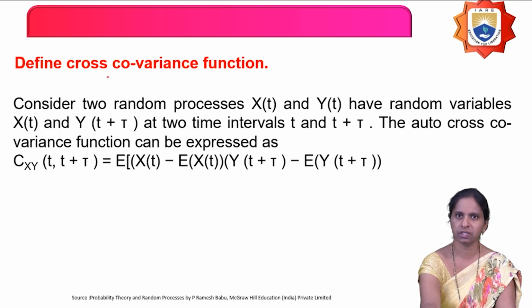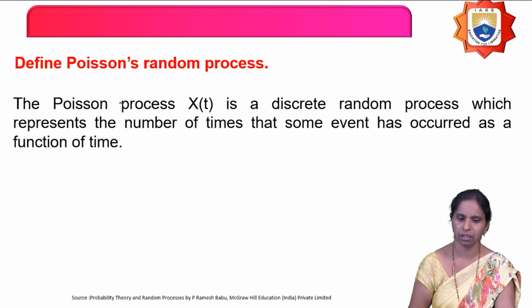Similarly, cross covariance means you have to consider two different random processes x of t and y of t. Then what is the cross covariance between those two random variables? Expectation of x of t minus x of t bar into y of t plus tau minus y of t plus tau bar is nothing but the cross covariance function.